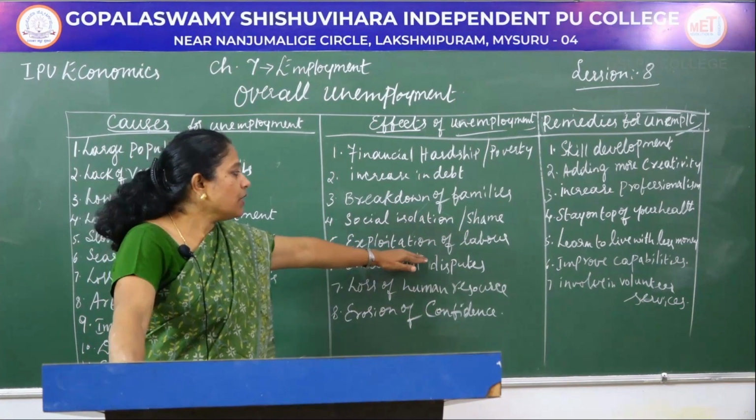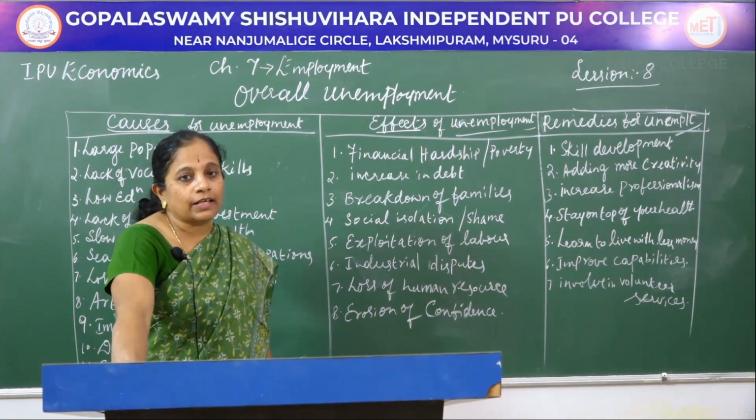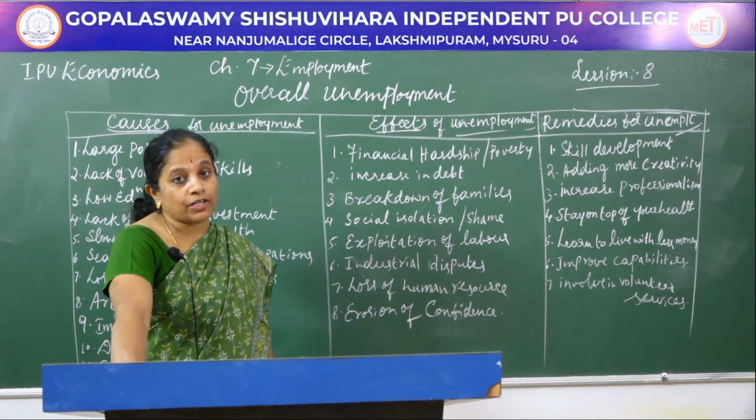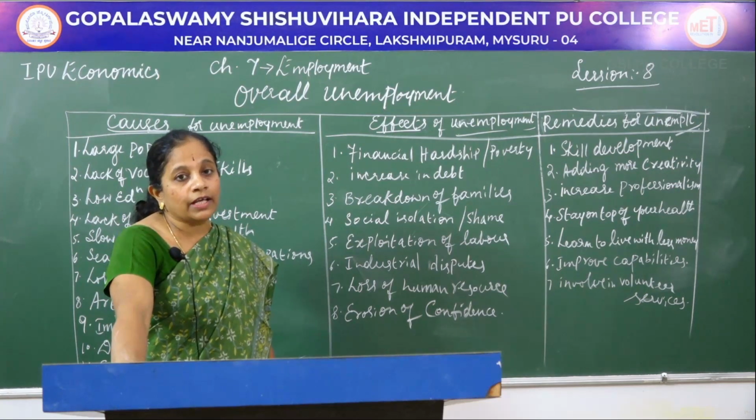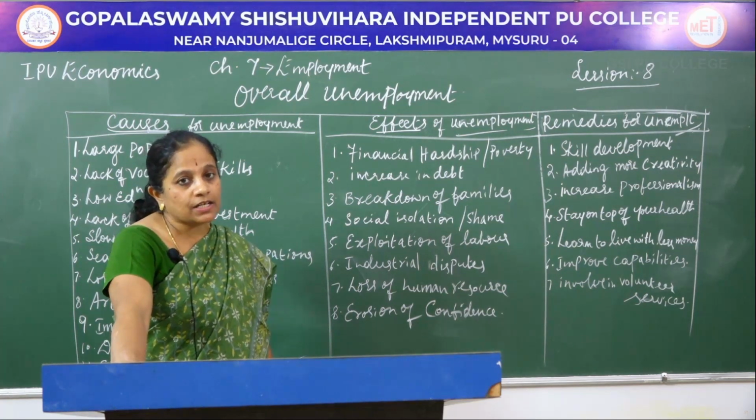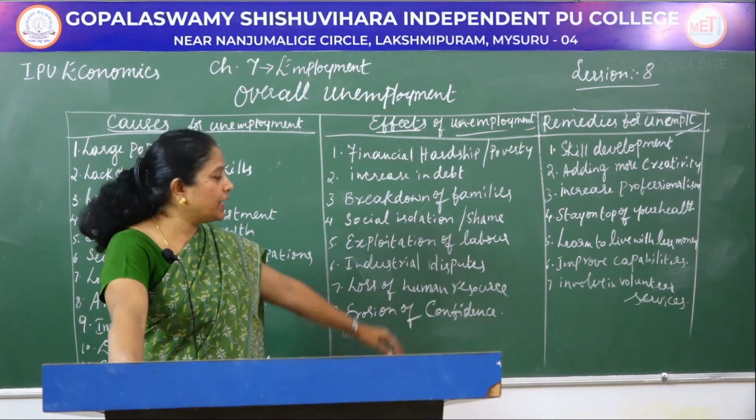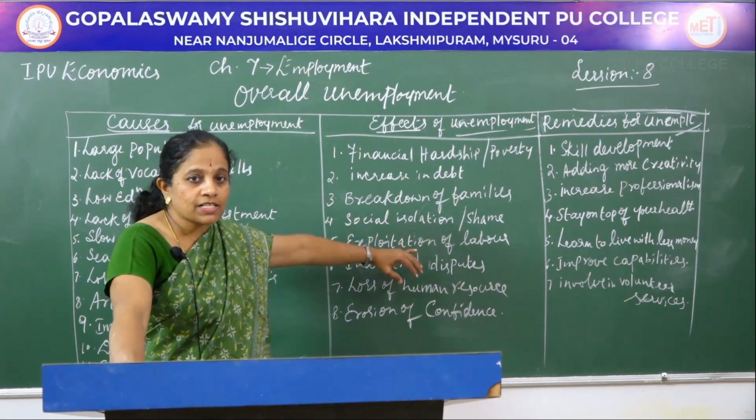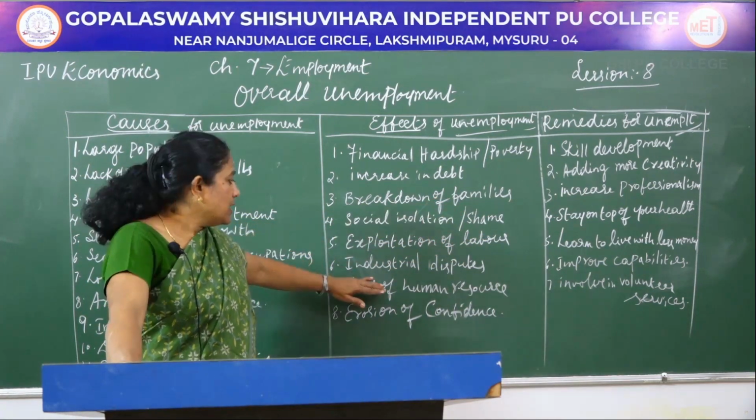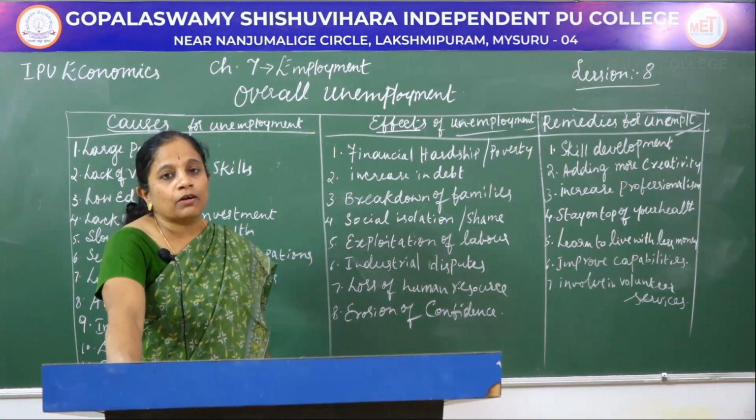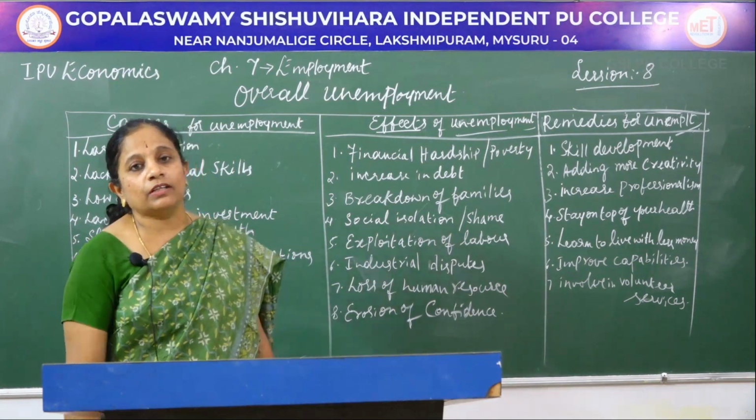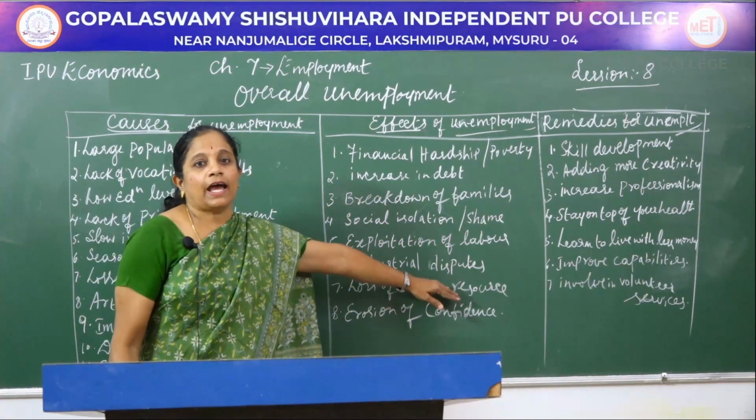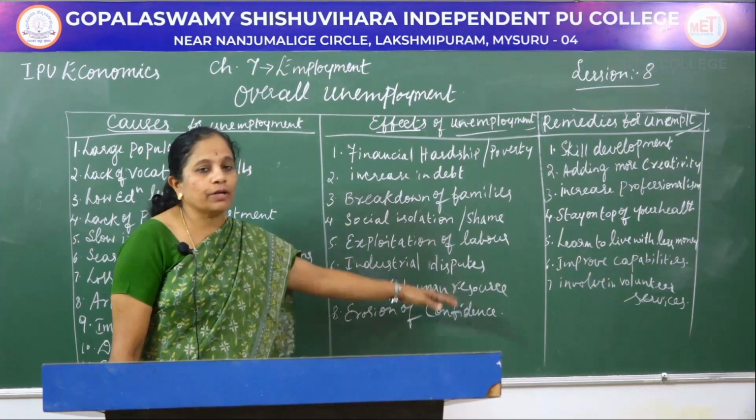Next one is exploitation of labor. Since there are lots of human resources available for work at lesser wage rates, those who are already employed in any of the industries or sectors will be exploited, because if they are replaced, people are ready to come for the same job with lesser salaries. Next one is industrial disputes. Because there is a greater disproportion between the supply and demand of labor, industrial disputes are also very active.